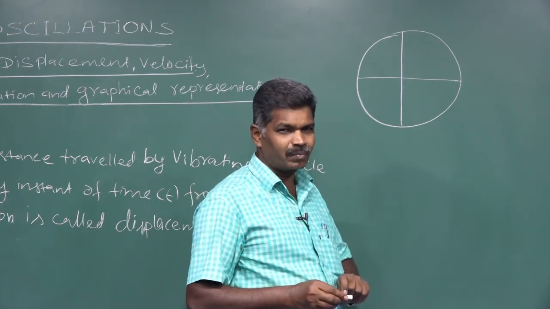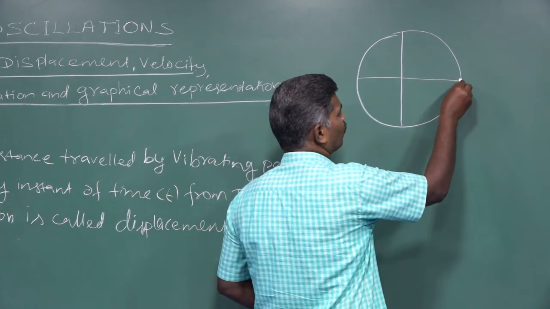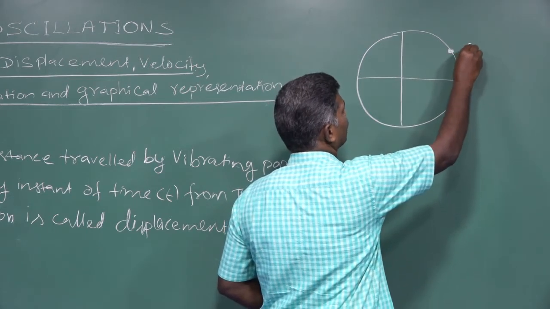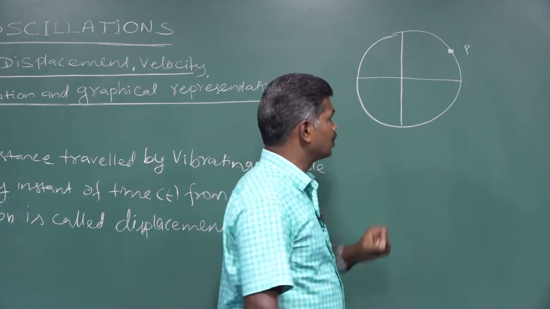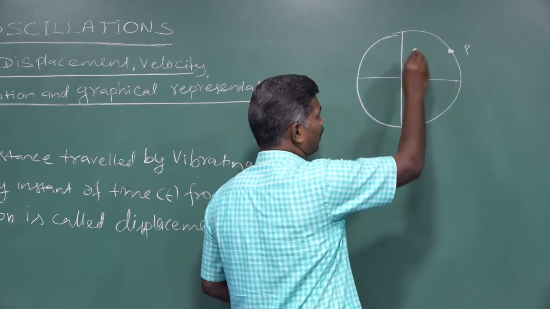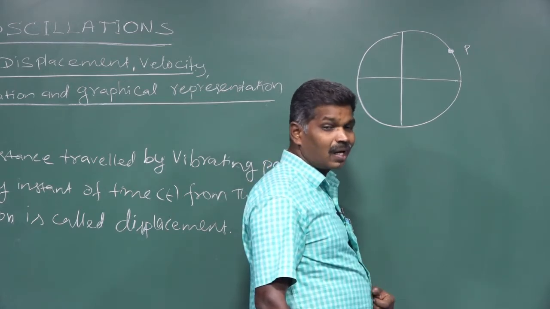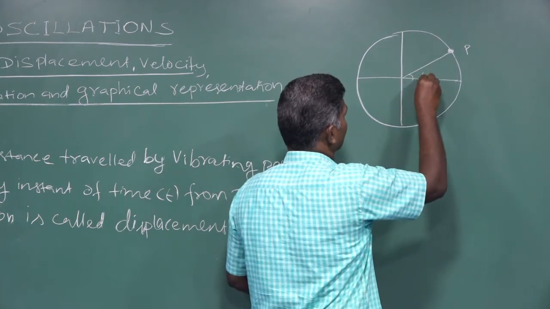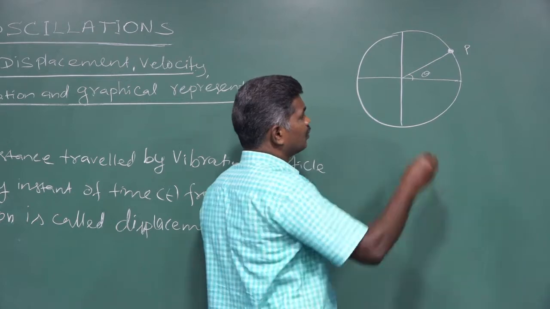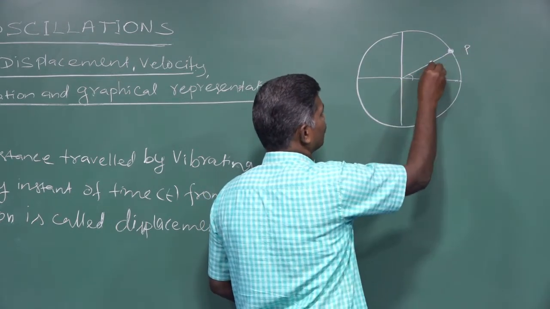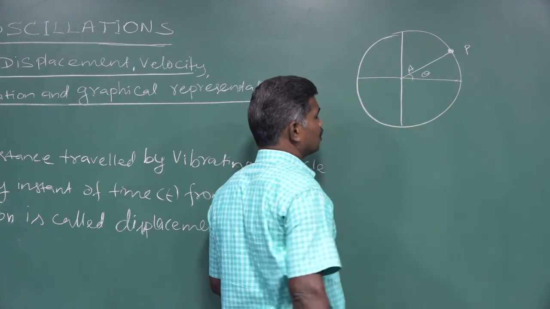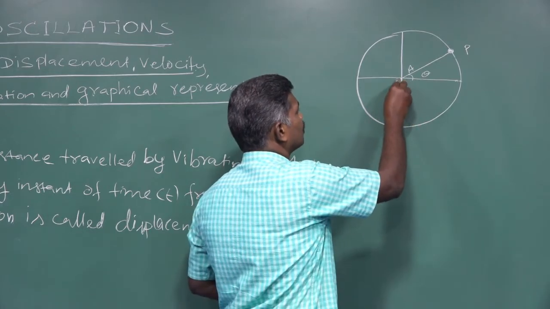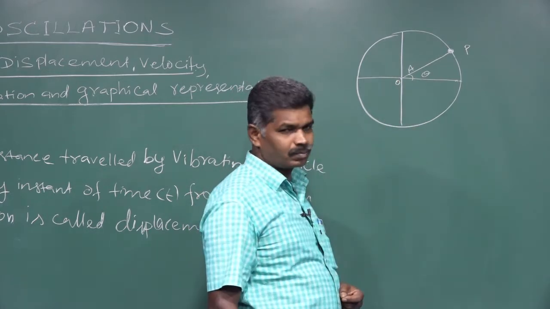After time t, the particle has moved from this position to some other position, which is named P. Then that particle gets an angular displacement, which can be taken as theta. Then from the origin to that point P is taken as the radius. The circular path radius I am going to represent here as capital A, and the origin is taken as O.